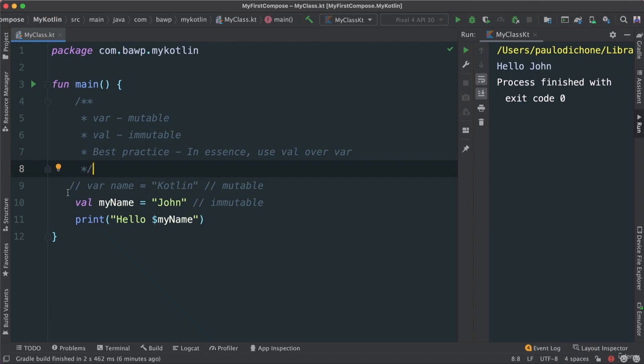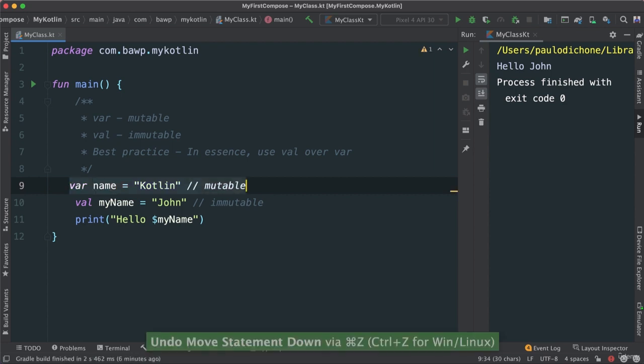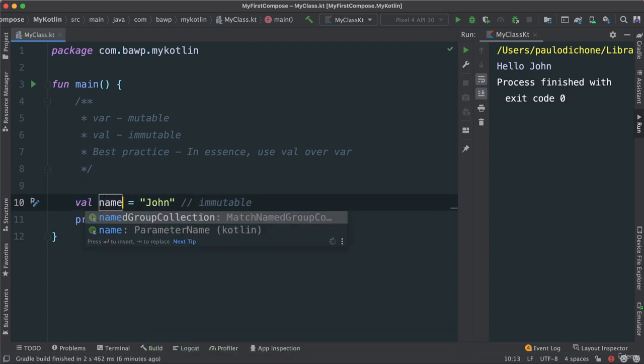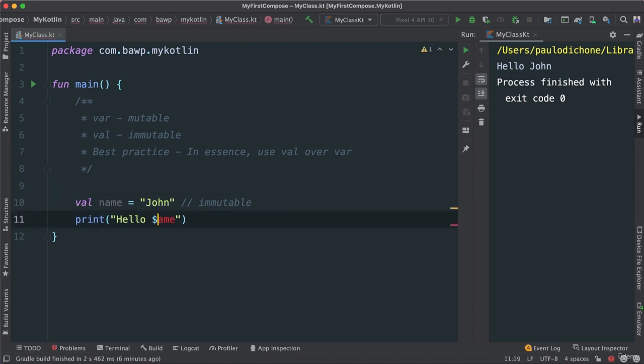You notice something interesting here. So when we went back, let's go back here. When we say var name, in fact, let's just get rid of this. Okay, so let's use the val. I'm just going to change this to name. Of course, this is going to have some issues. Name like that. Okay, when we do this, we say val name is equal to John.